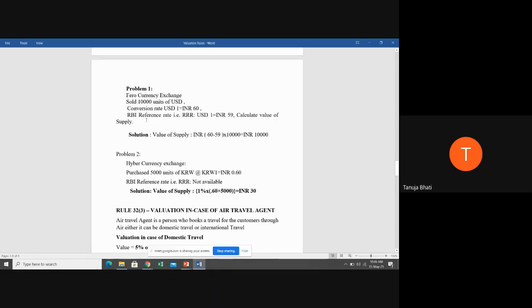So first thing we know is that one of the currencies exchanged is the Indian currency. The next step is to see whether RBI reference rate is available or not. If RBI exchange rate is available, what is going to be the value? The value is going to be RBI reference rate minus the actual transaction rate. So 60 minus 59 is 1, into the number of units sold, so into 10,000. So the value of supply is going to be 10,000 rupees. Is this problem clear?